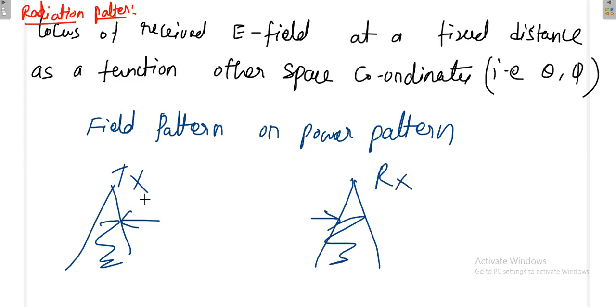I am putting both transmitter and receiver very close to each other, say the distance is less than 1 centimeter. Say R is the distance between the transmitter and receiver. Now, once R is the distance between them, then there are two fields.